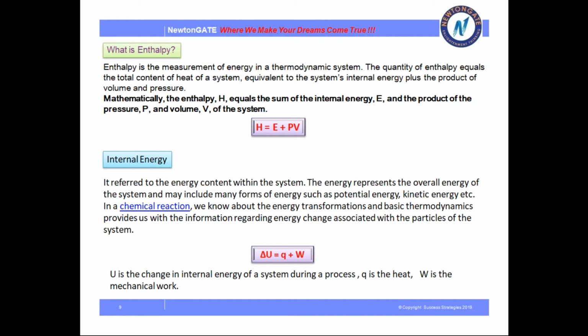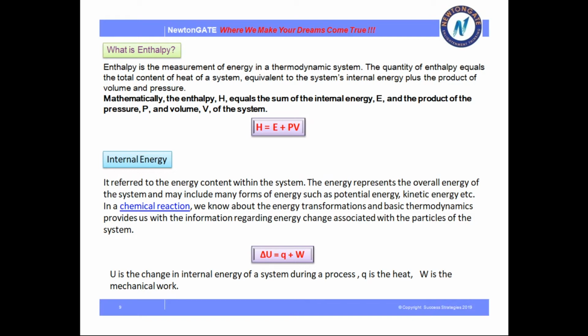Another term: internal energy. So what is internal energy? It refers to the energy contained within the system. It represents the overall energy of a system and may include many forms of energy such as potential energy, kinetic energy, etc. In a chemical reaction, to know about the energy transformation, basic thermodynamics provides us with information regarding energy change associated with the particles of the system.